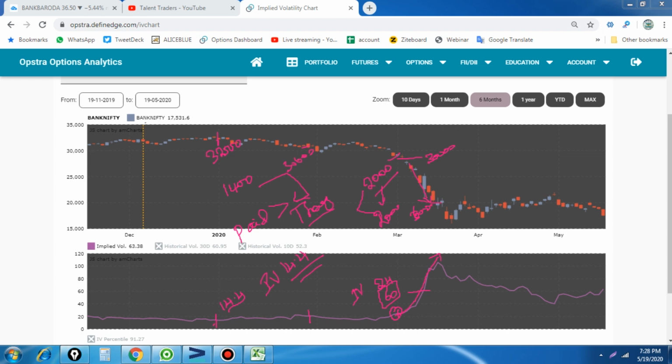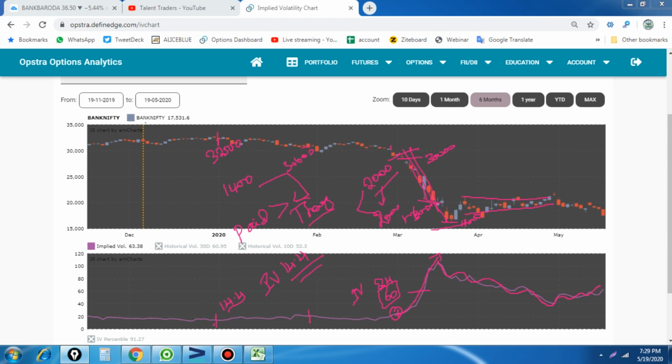So what does that mean? It increases by 3-4 times from 14 to 60, and likewise the movement also increases, and it comes down to nearby 17,000, 16,000 or so. When the IV increases, after making a peak it goes slightly down, and now again it has started moving up. Previously you see that the range of Bank Nifty is quite low compared to this bigger range. IV is now reducing, which is why the market is in a range mode, one day up and one day down.